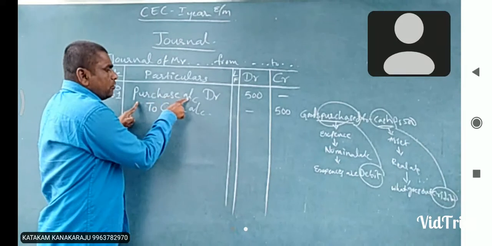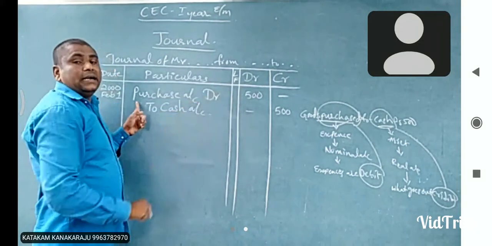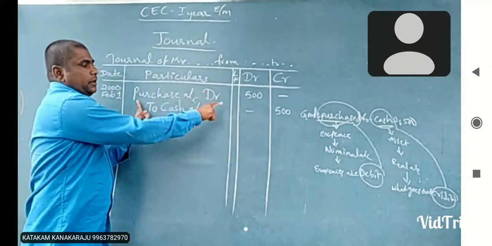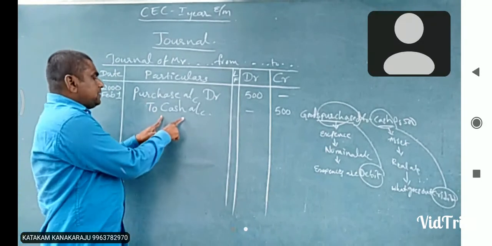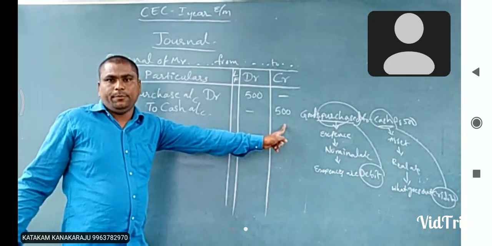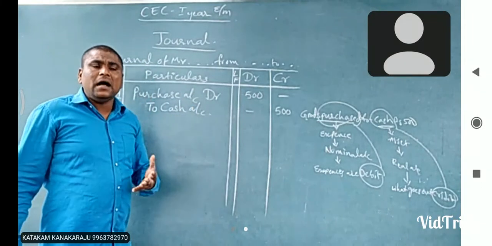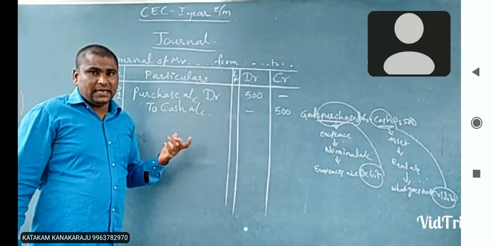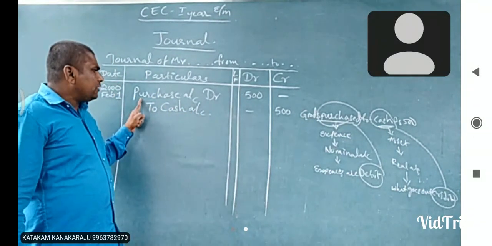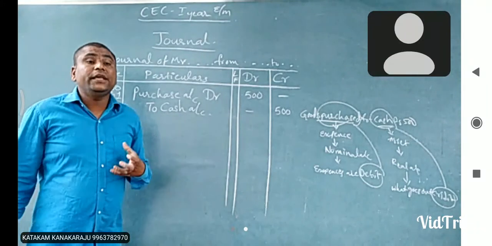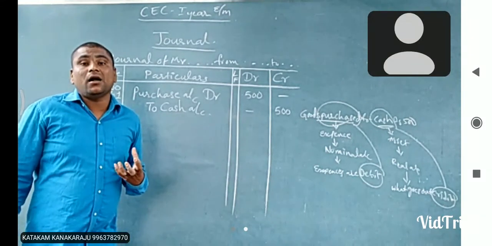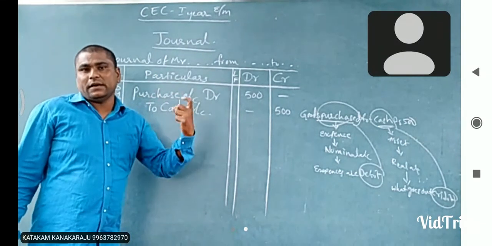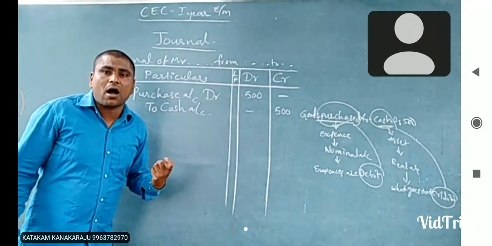See, purchase account to debit side 500. It explains we will record a debit side in purchase account, debit side how much? 500, and credit side in a cash account 500 rupees. And the particulars explain a brief description for the transaction. See here, what is the reason this account is debited and this account is credited? We give a description. That's why we call it the particulars column. We will write a one single line description for the transaction. That's what we call narration.